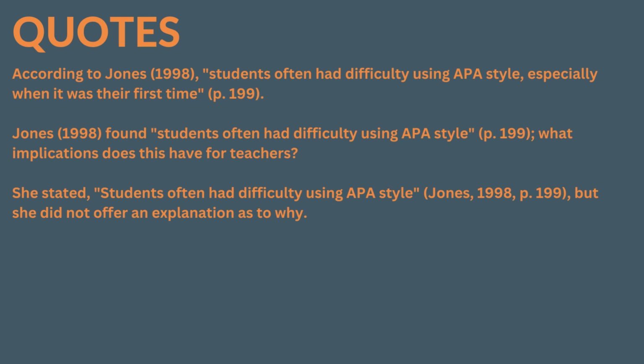So for quotes, if you're quoting directly from a work, you will need to include the author, year of publication, and the page number for reference. You can introduce the quotation with a signal phrase that includes the author's last name, followed by the publication date in parentheses, like the examples in our first two. If you do not include the author's name in the text of the sentence, place the author's last name, the year of publication, and the page number in parentheses after the quotation.